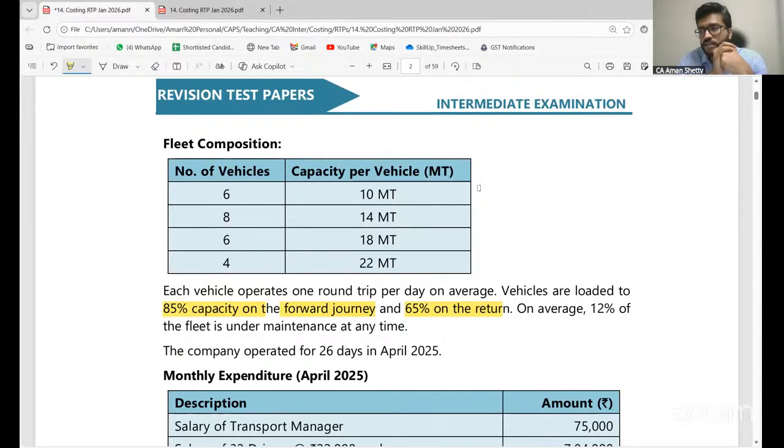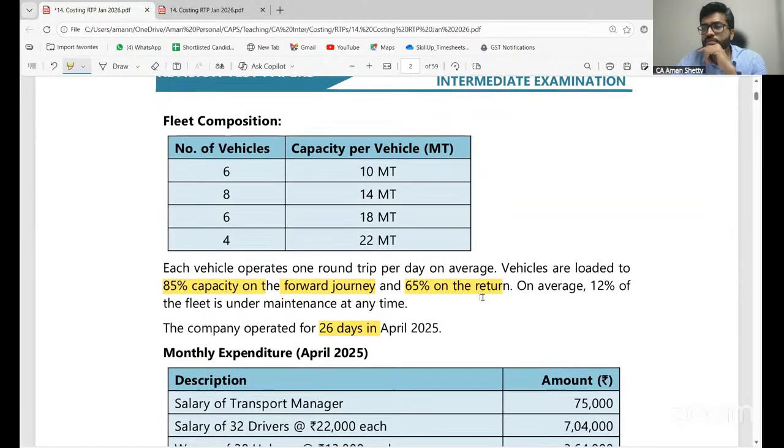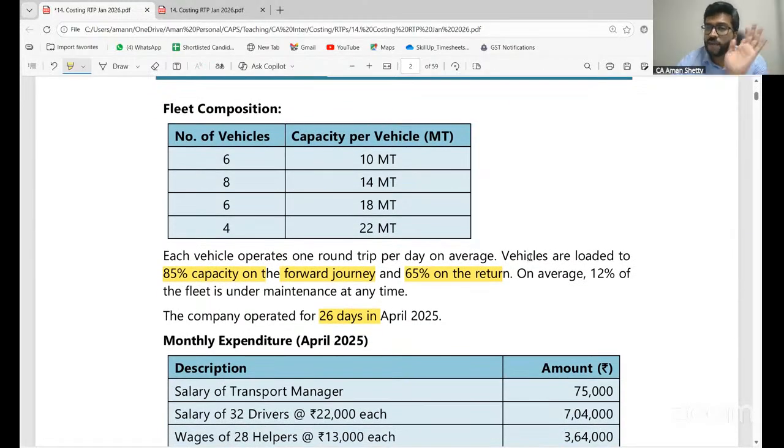There are 24 vehicles, so into 24. Is it clear, all of you? That is for one day. So you have to multiply by the number of days. They have given 26 days, so multiply by 26 days. Is it understood? Simple or not? Then multiply into the ton kilometers.